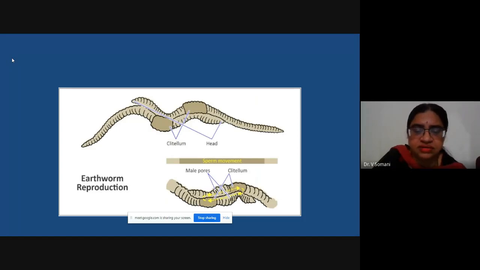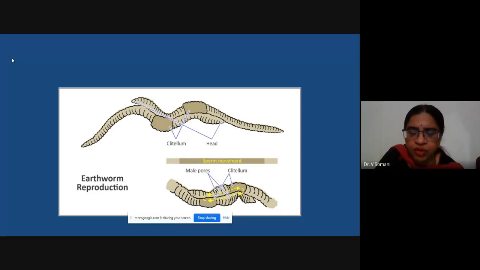Okay, here the diagram shows how the reproduction takes place. You can see a dark colored band in these earthworms. Now this dark colored band is known as clitellum. When you observe any common earthworm, in segment number 14, 15 and 16, there is a dark colored band which is called clitellum.